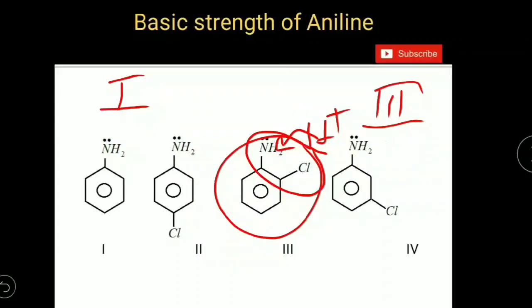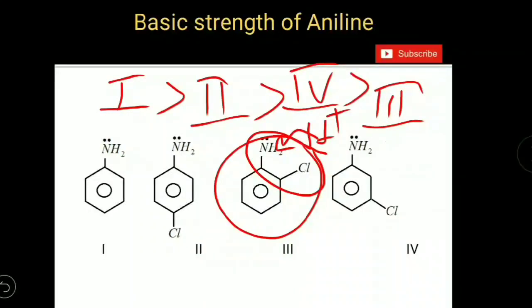In remaining 2 isomers, para isomer comes to second position and meta isomer comes to third position, because in meta isomer chlorine is close to NH2 group and inductive effect influence will be there when the substituent is close to the functional group.